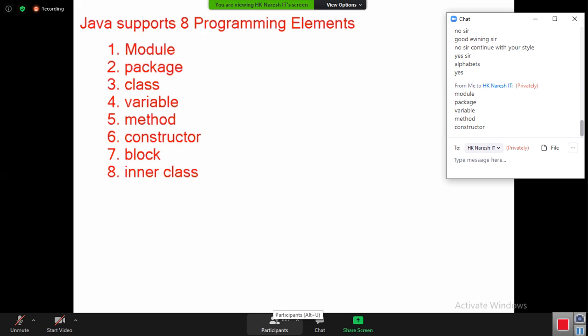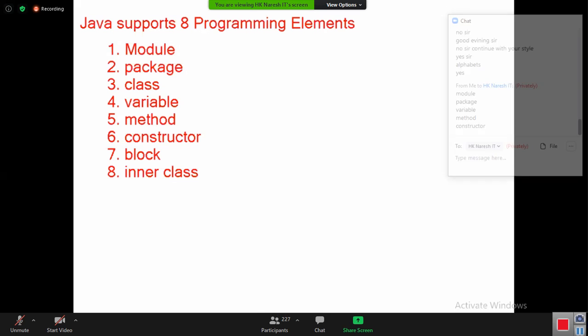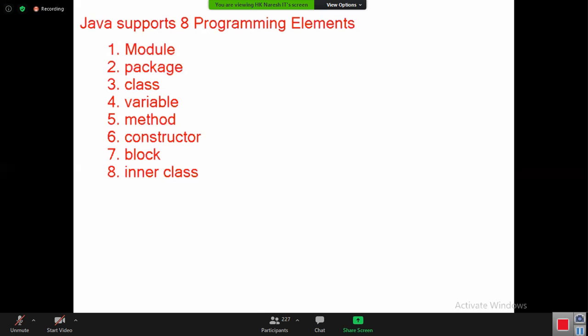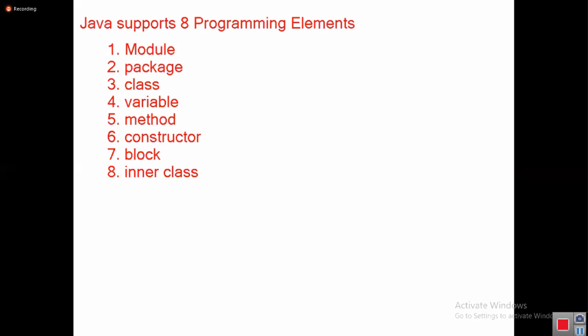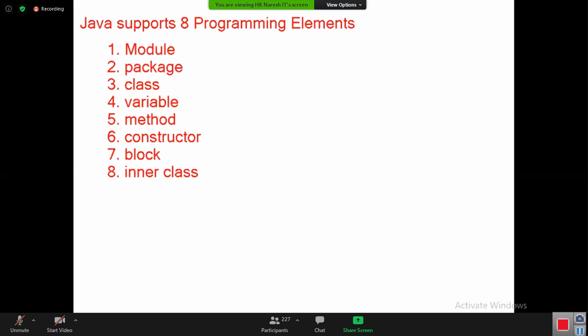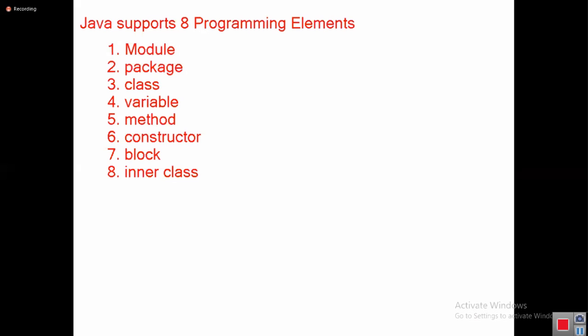If you want to write a program, from today, for the next 50 years, you are going to work in the software industry. Luckily, you are working only in Java for the next 50 years. Any number of projects you develop, maybe 20-25 projects, hundreds of classes, lakhs of programs, all your programs are going around these 8 programming elements only. Understand? These 8 programming elements only. Then what is the arrangement of these 8 programming elements?